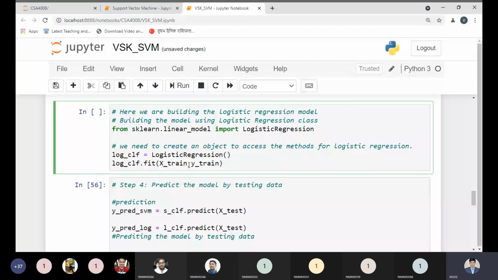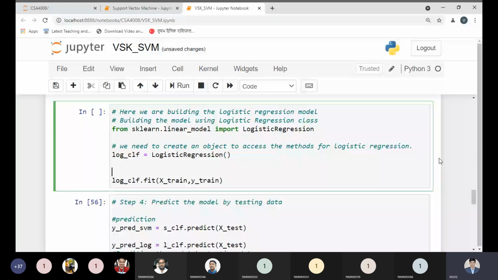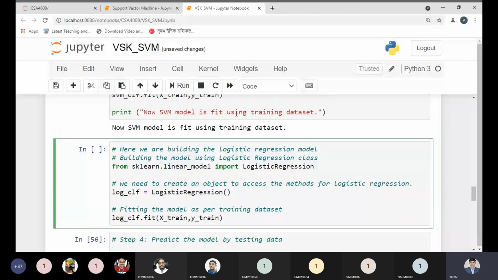Okay, so after creating this, let me fit the model. I'm fitting the model as per the training data set. The same word I can use, I can copy this word.